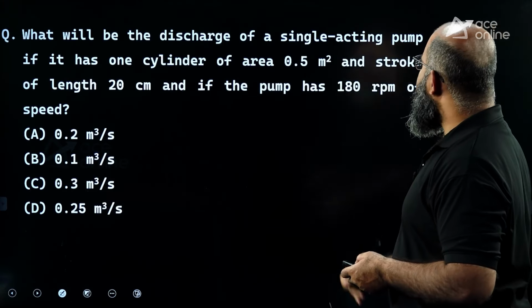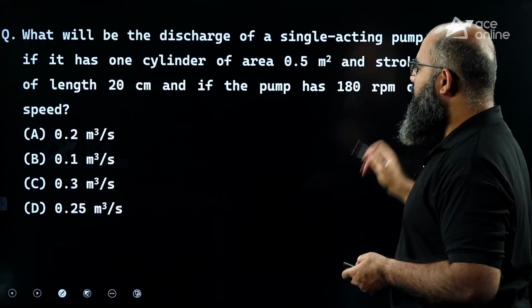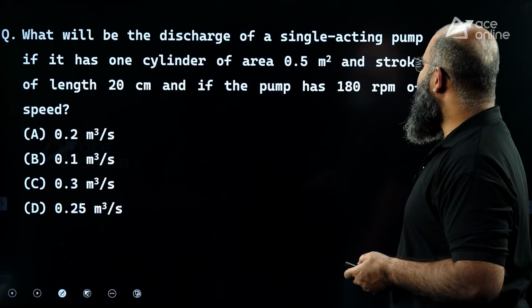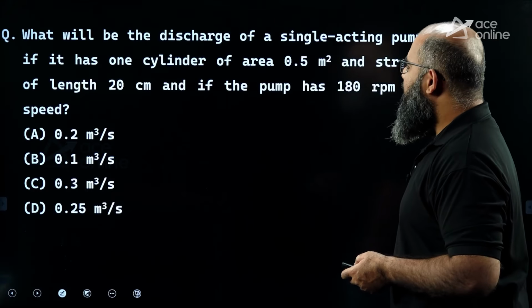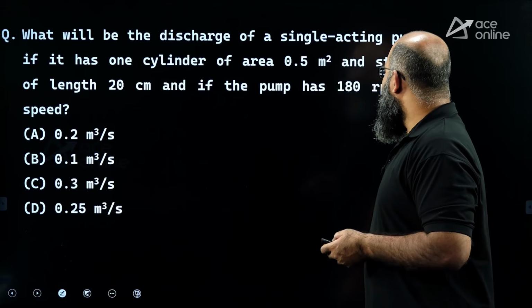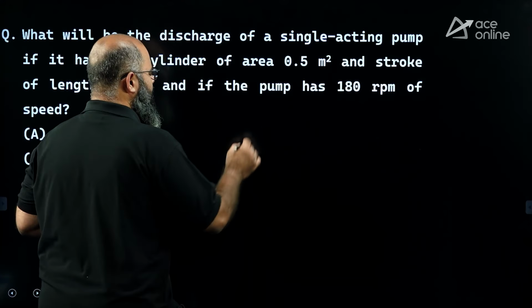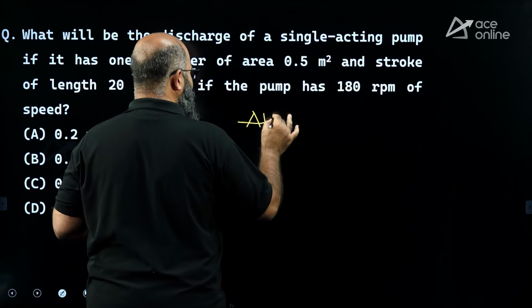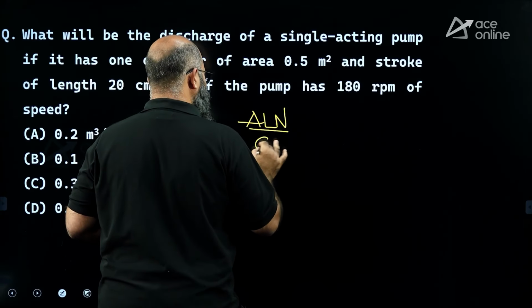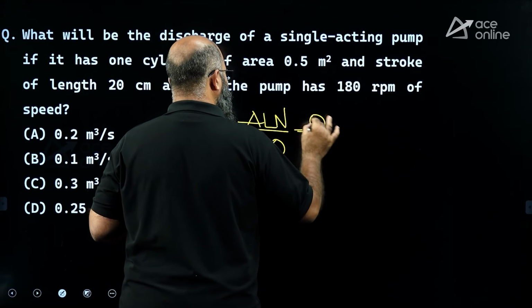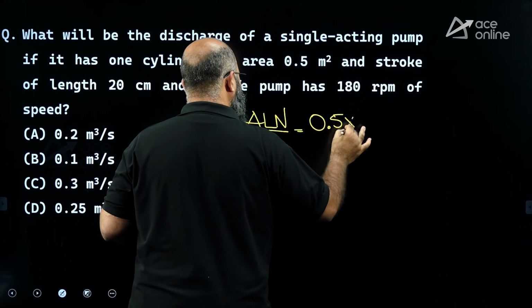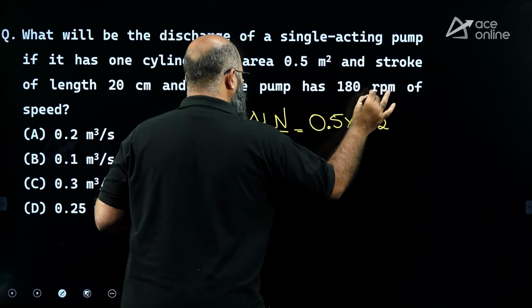What will be the discharge of a single acting pump, reciprocating pump basically, which has one cylinder of area 0.5 meters square, stroke length of 20 centimeter, if the pump has a speed of 180 RPM? Very standard formula. The discharge is equal to ALN by 60. Area over here is equal to 0.5. Length of stroke is given as 0.2 meter.